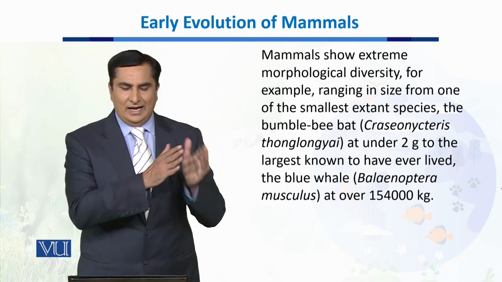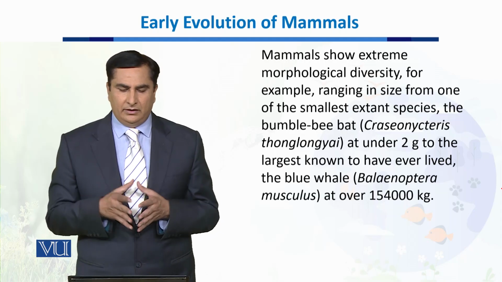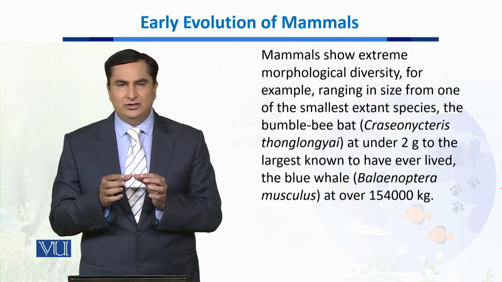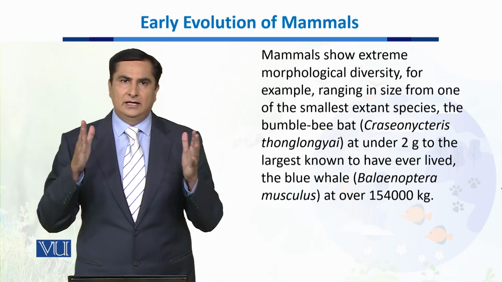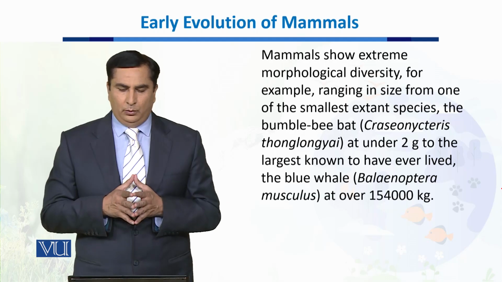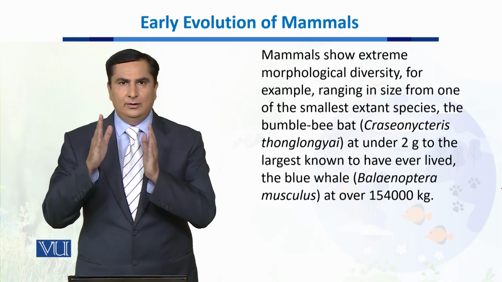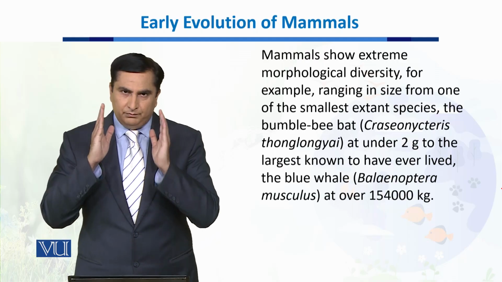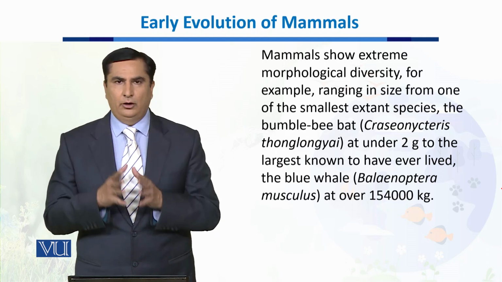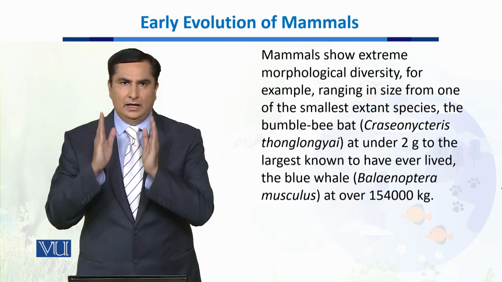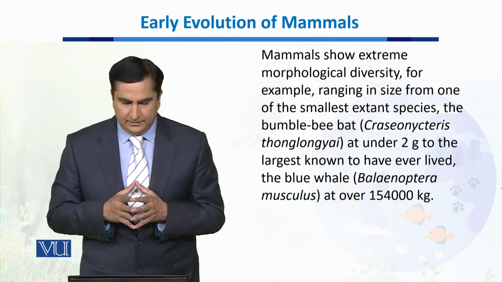They are as small as the bumblebee bat, whose scientific name is Craseonycteris thonglongyai, which is about 2 grams in weight, and as large as the blue whale, whose scientific name is Balaenoptera musculus, and it weighs as much as 154,000 kilograms. So it's a huge amount of weight compared to the smallest mammal, the bumblebee bat.